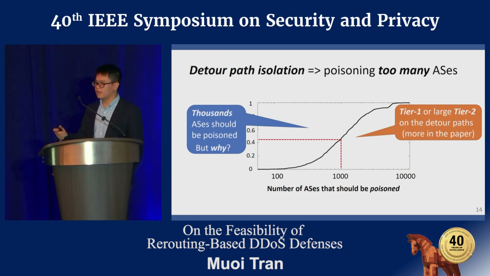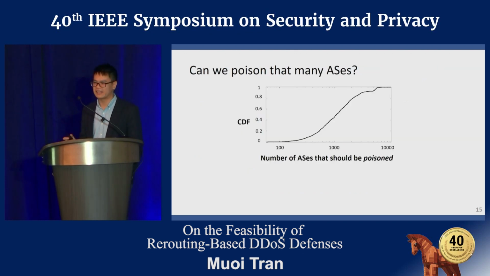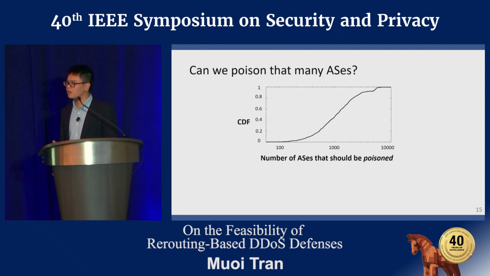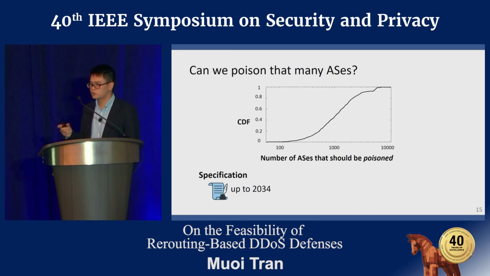And these ASes can easily have thousands of peering ASes. So the main question here now is, can we poison that many ASes? We actually look at the BGP specification and confirm that the specification can allow one BGP message to carry about 2,034 ASes in one single BGP message. This means about 80% of the detour path can be isolated, which is not too bad actually.